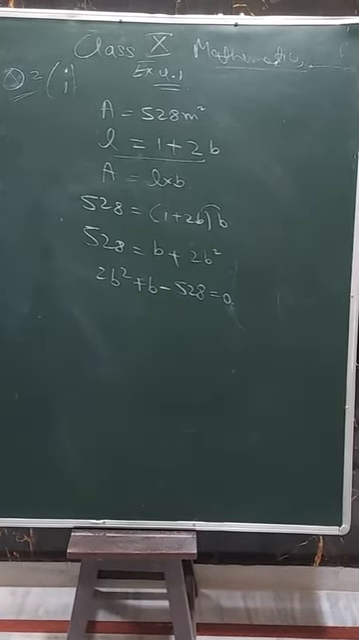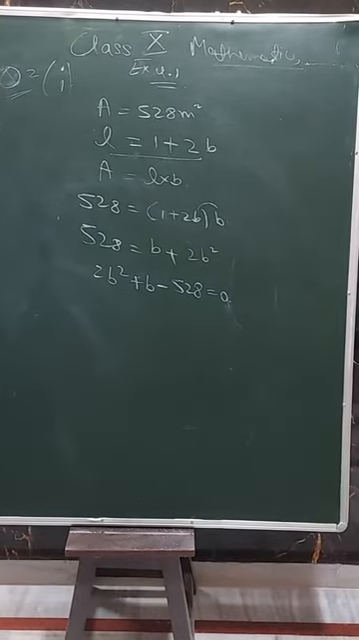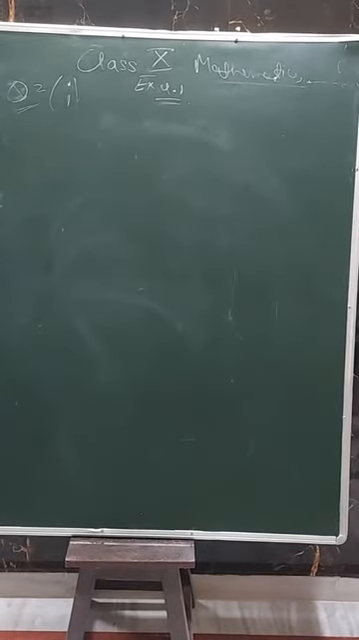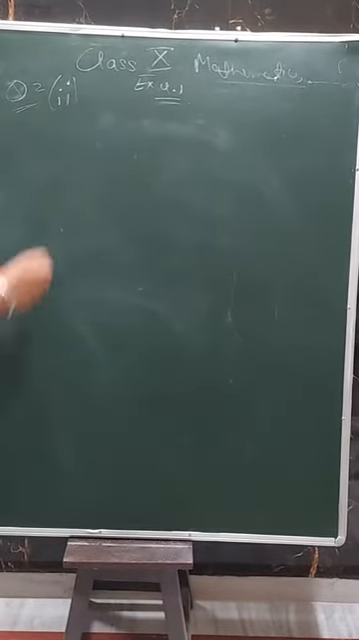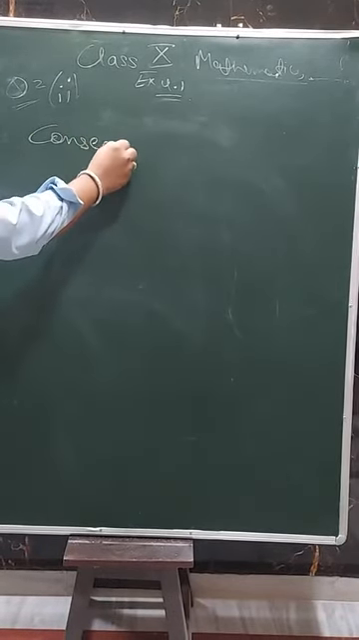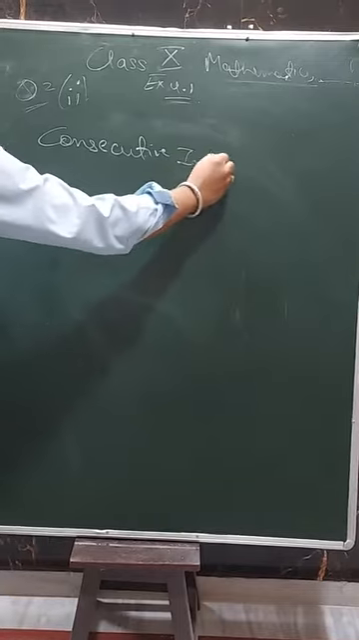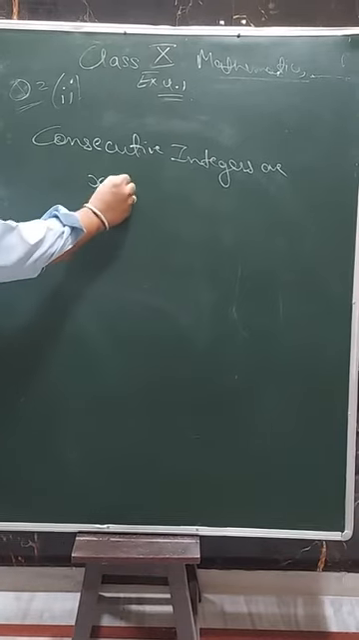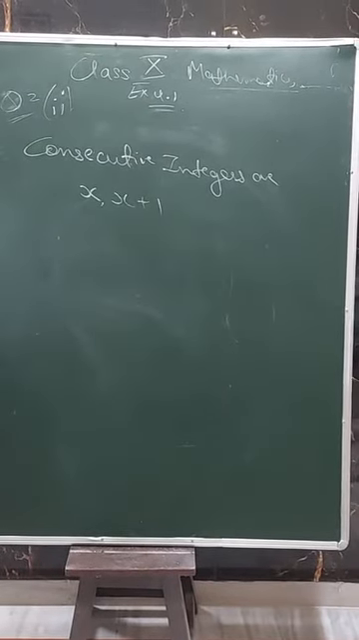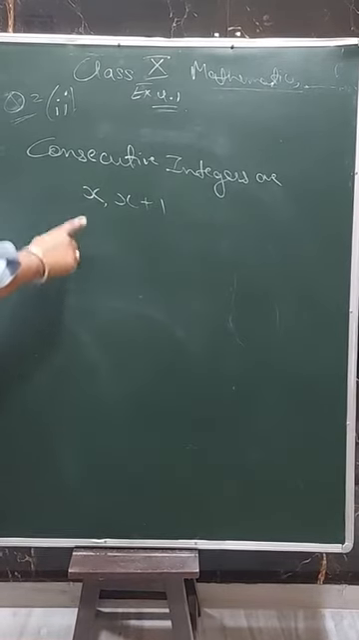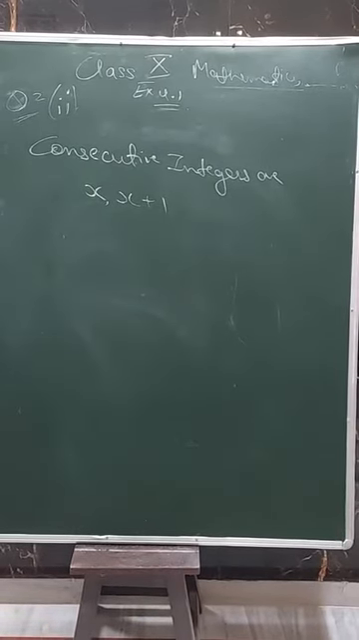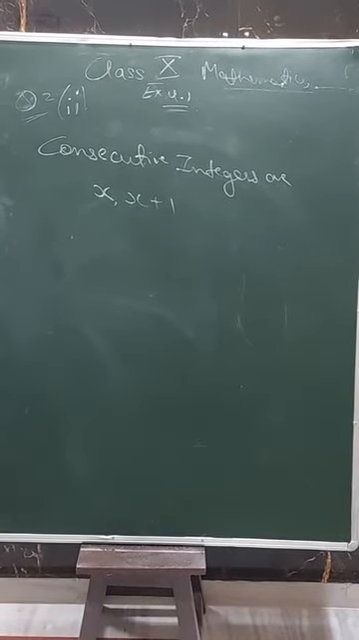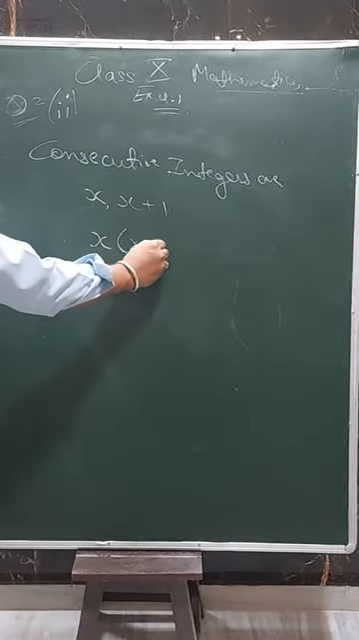Now the second part. The product of two consecutive positive integers is 306. I will take the consecutive integers as x, and the next one will be x plus 1. For example, if this is 2, the next will be 3; if this is 4, the next will be 5. So these are the consecutive numbers. The product is given as 306, which means we multiply x by x plus 1.